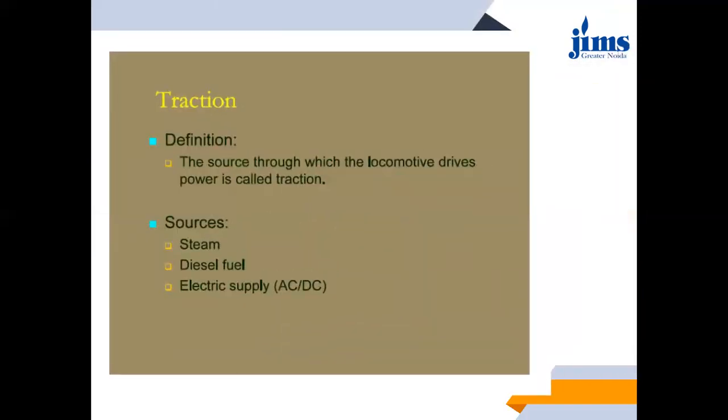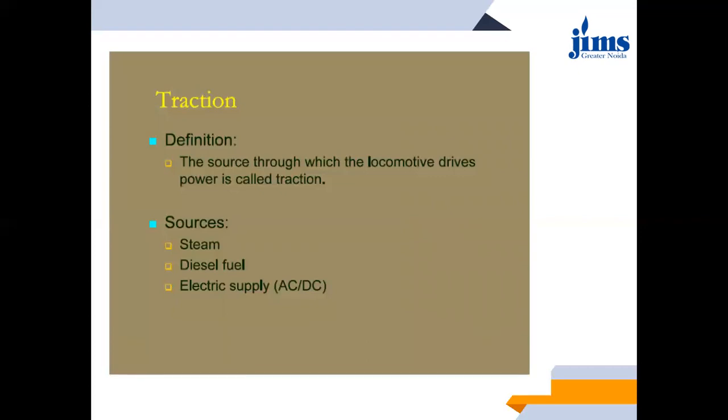So first of all, what is traction? It is basically the source through which the locomotive derives power. Locomotive is what runs the entire rolling stock, what carries the entire rolling stock.